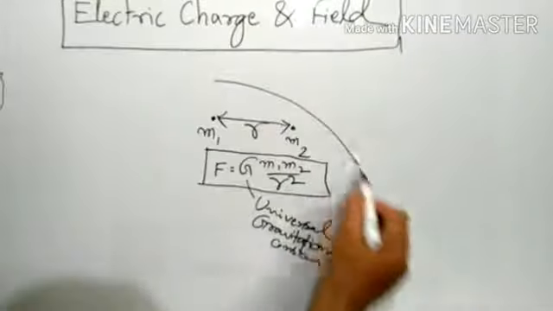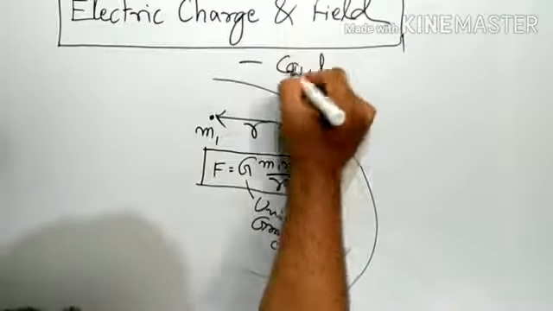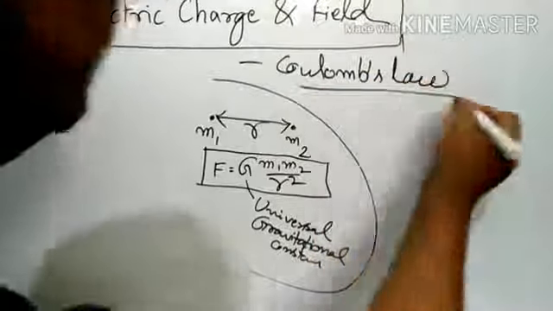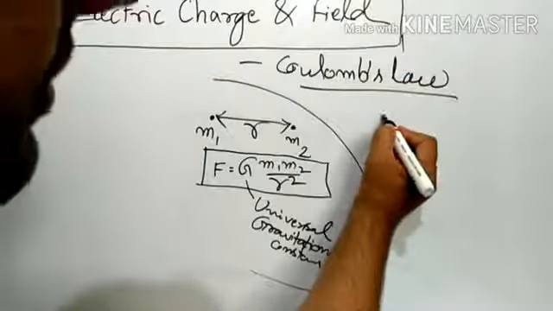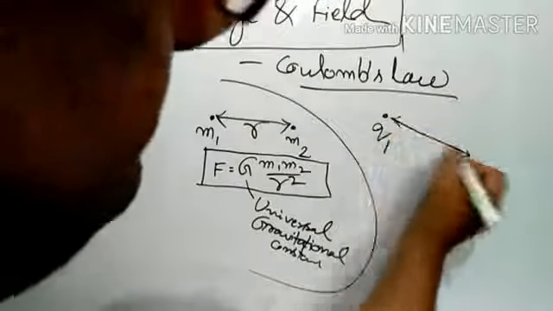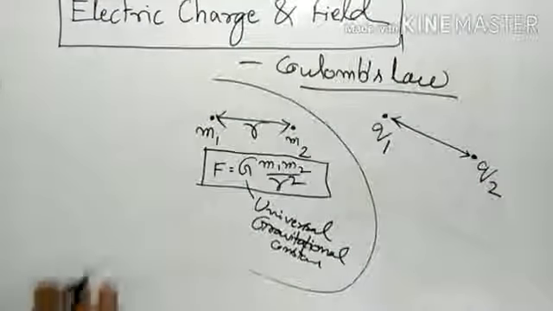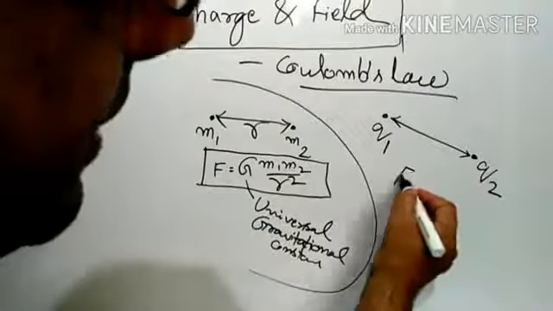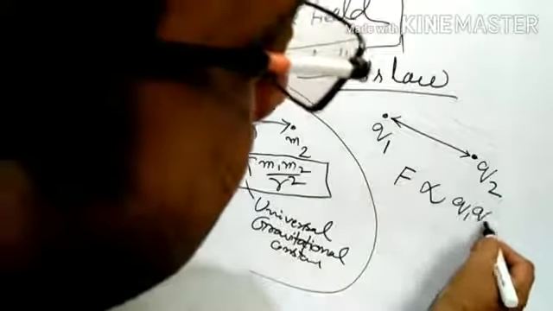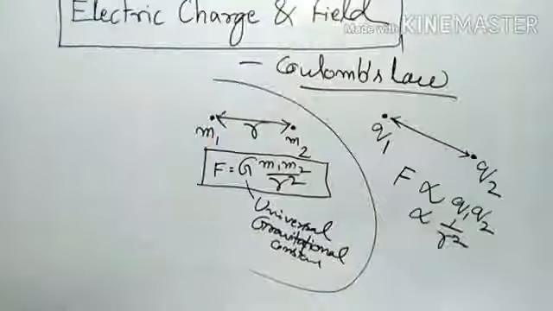In the same light, Coulomb's law. Similarly, whenever there are two charges separated by a distance r, the force of attraction or repulsion between them is directly proportional to the product of the charges and inversely proportional to the square of the distance between them.